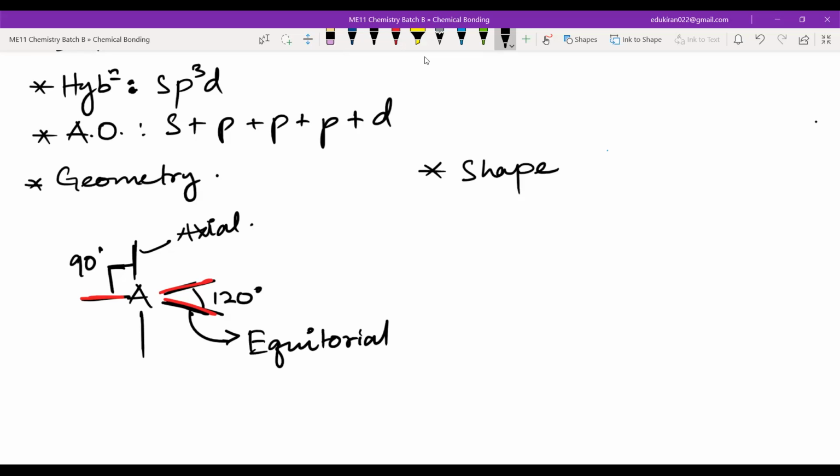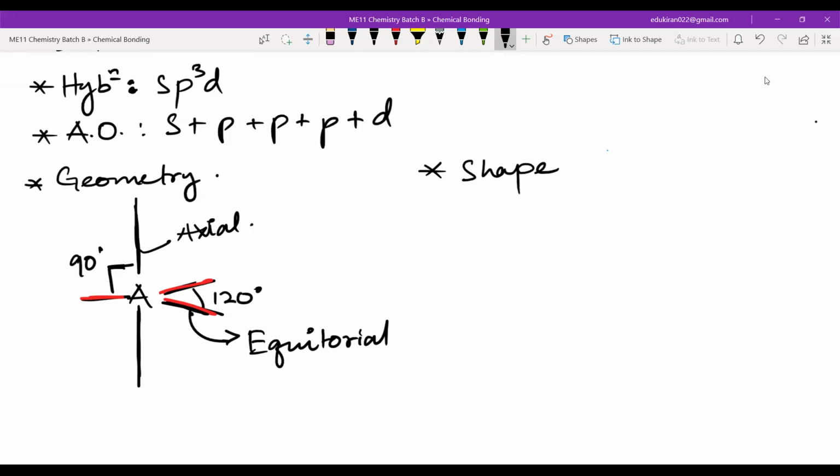That means you can make the bond larger. If you lengthen the bond, what will happen? The electrons will automatically get away from the other bond pairs, right? There are only two ways to increase the distance. Either you increase the angle, but you cannot increase the angle because it is fixed, being the most stable structure. But to decrease the repulsion and increase the distance, you increase the bond length.